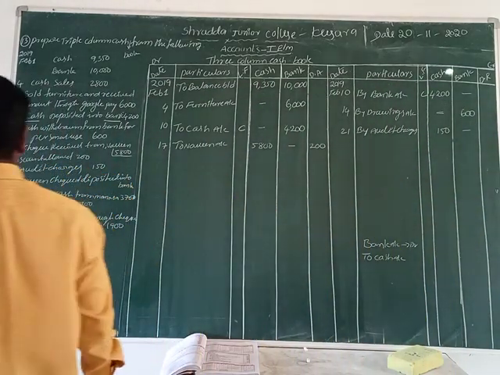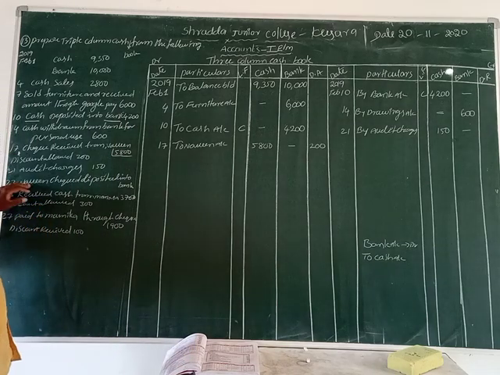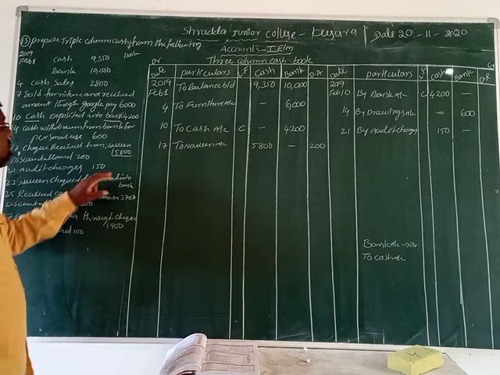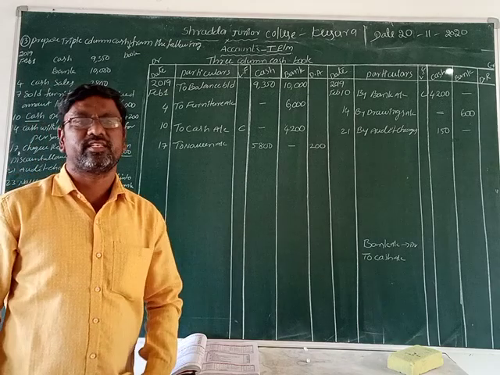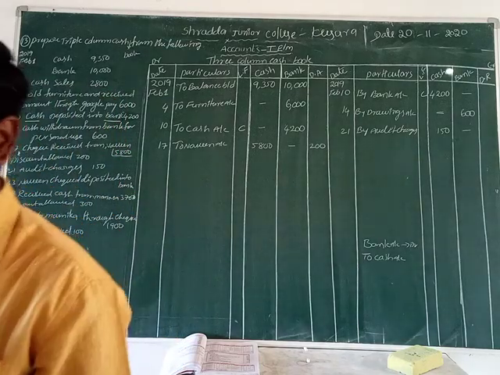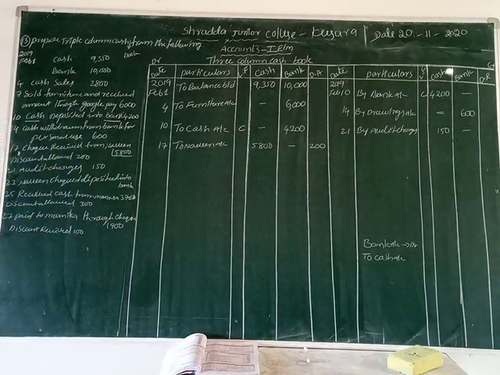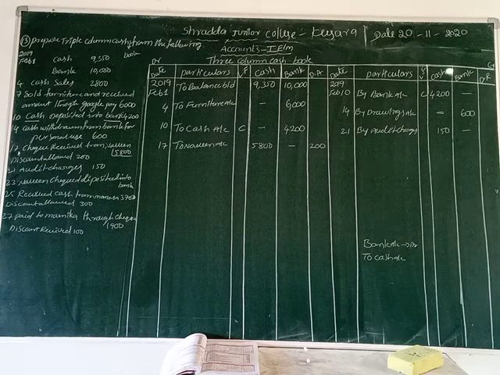Now next one we are going to the 23rd. Naveen check deposited into bank. He deposits the check on the 23rd day. So we can deposit the check. This time cash goes to the bank column. The transaction has both cash and bank, isn't it? Cash and bank both are there. That's why we write the contra entry. The reason we write a contra entry.